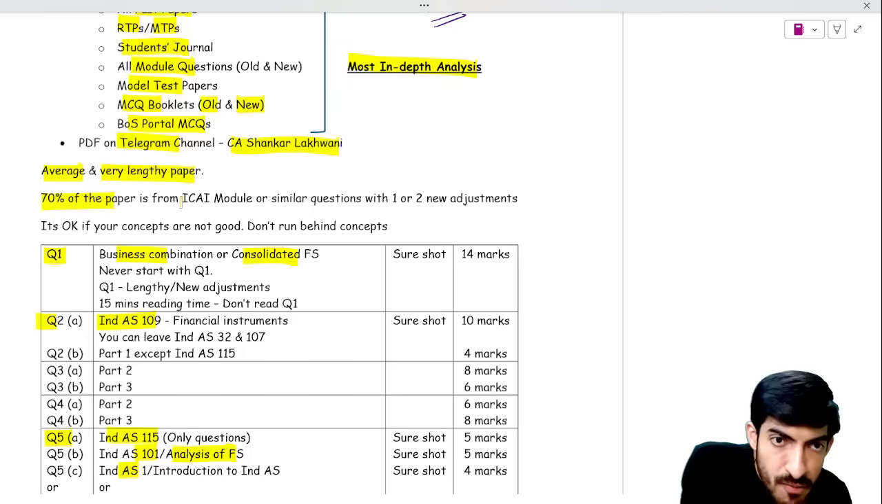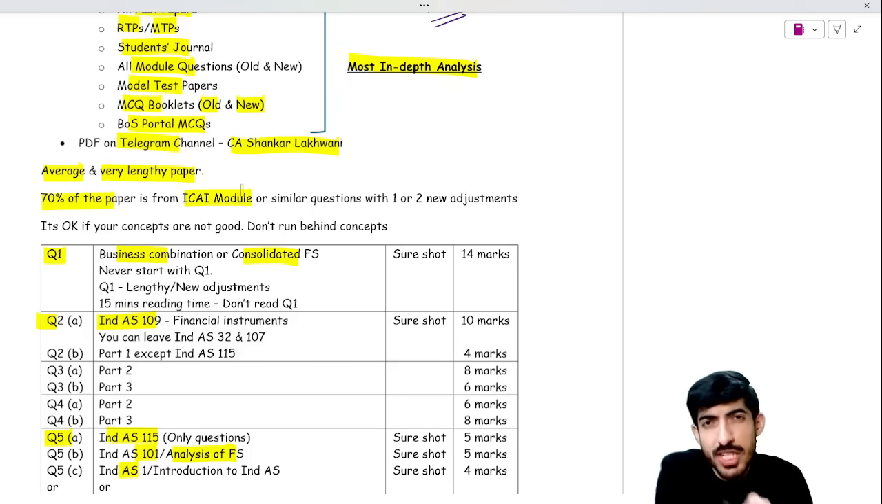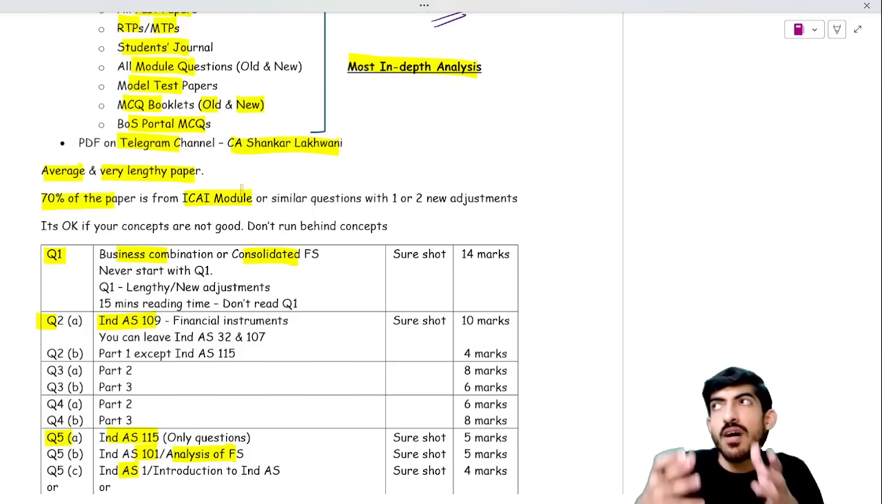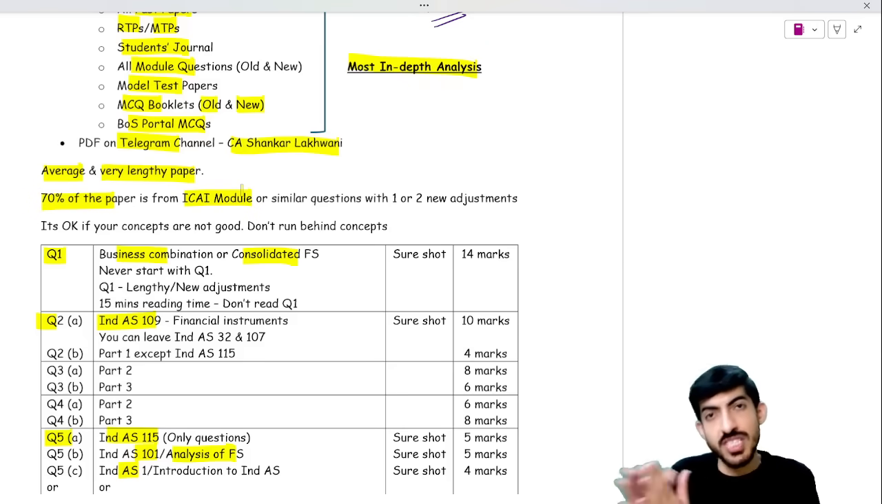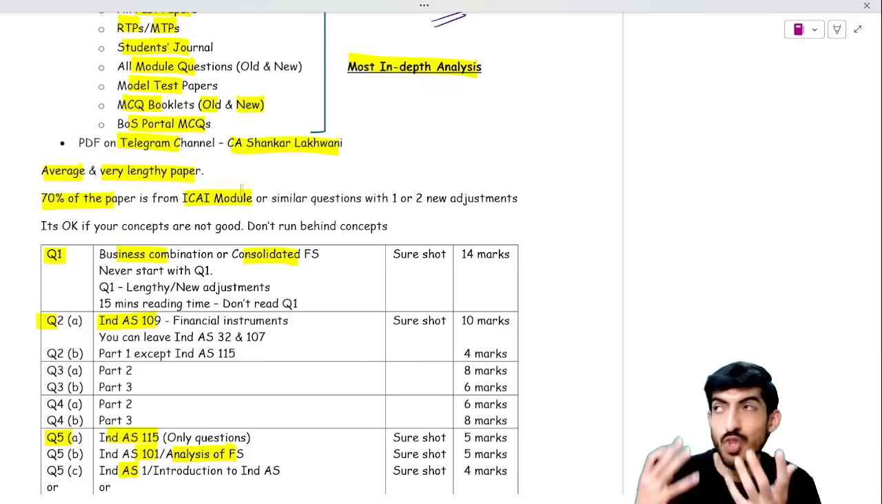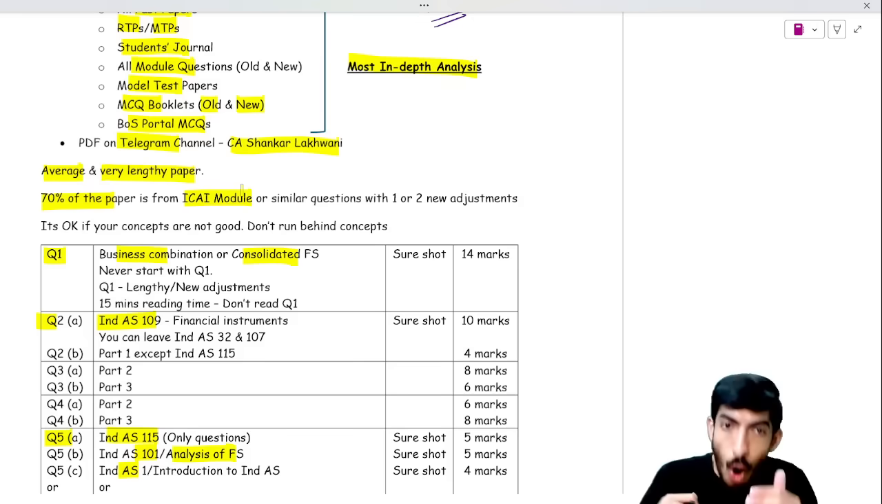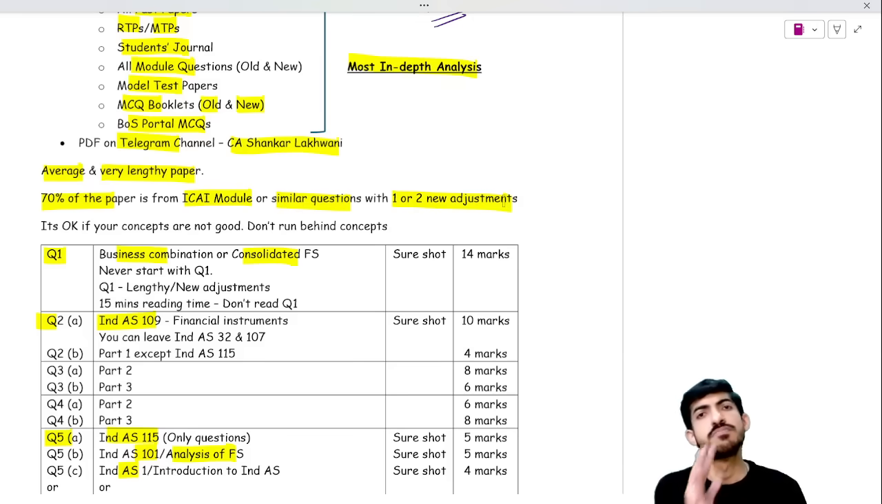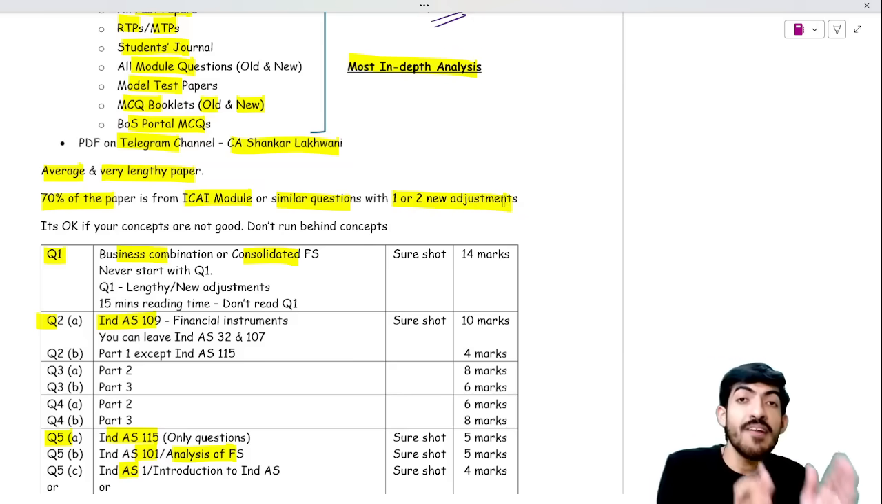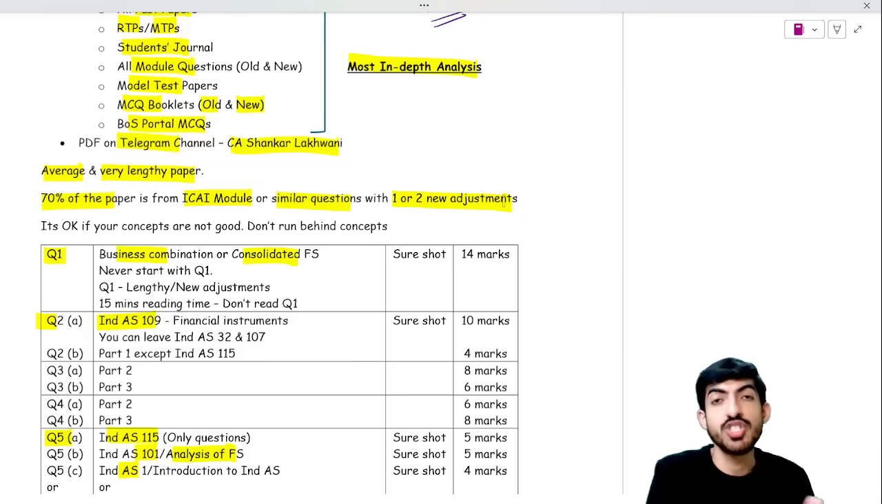70% of the paper will be from ICAI module. Dicto questions you will see. Right? Sir, what about the rest 30%? See, the rest 30% will be new questions. Because it is a professional exam, obviously new questions will be there. Or they can ask similar questions of ICAI module with 1 or 2 new adjustments. But 70% of the paper will be from ICAI module questions.